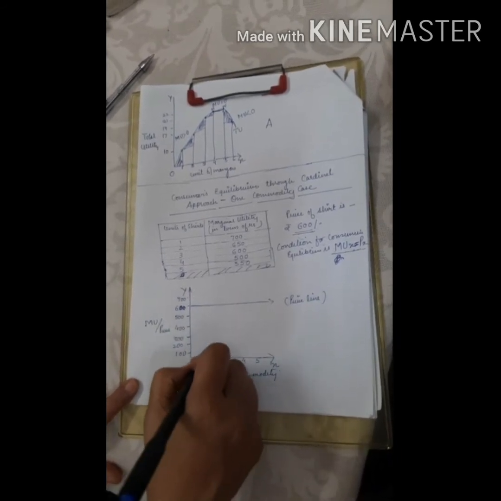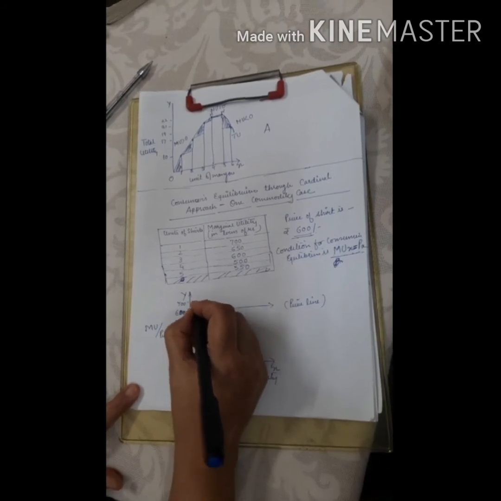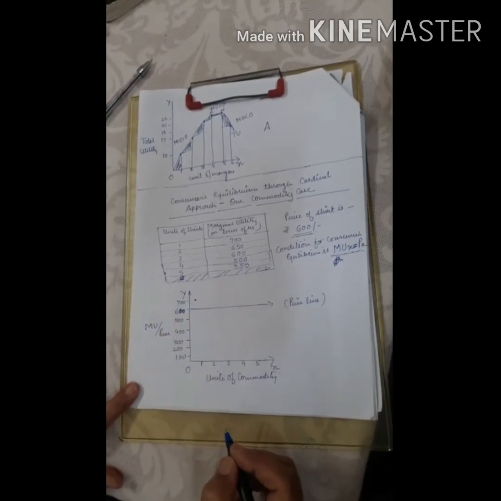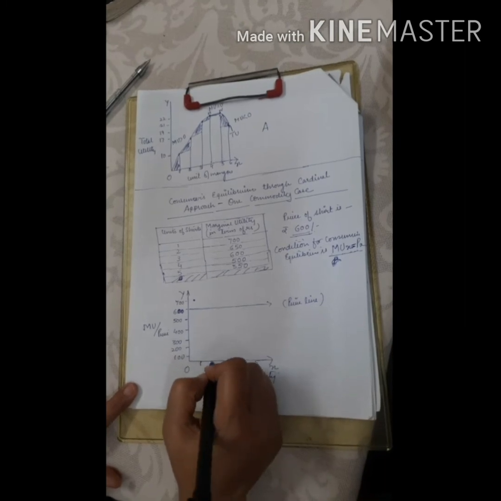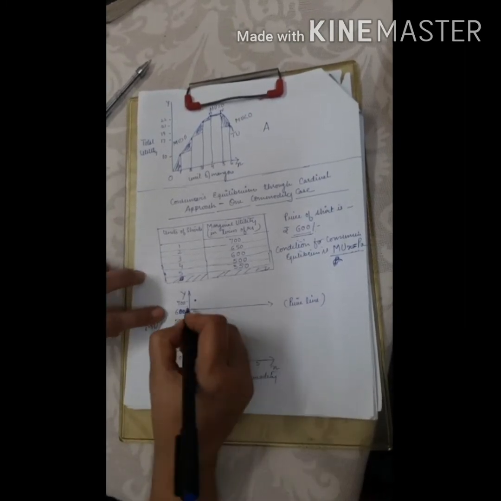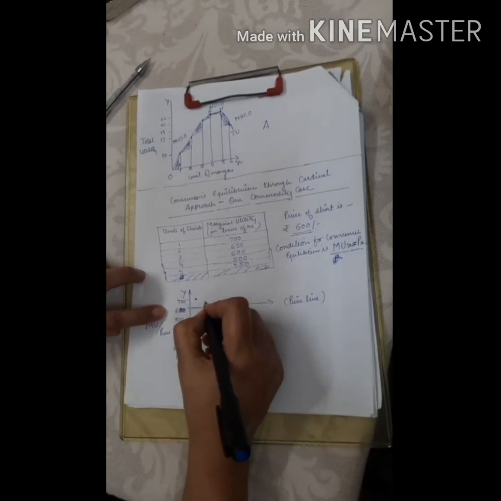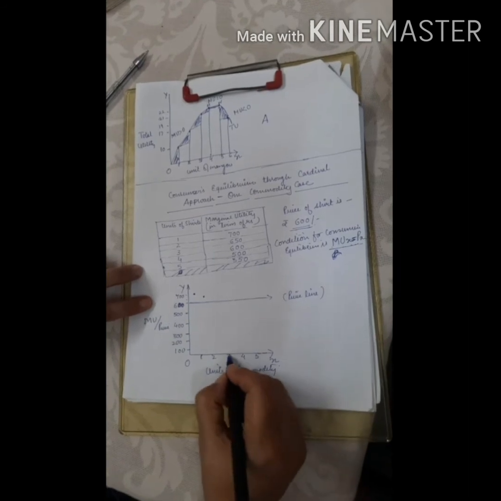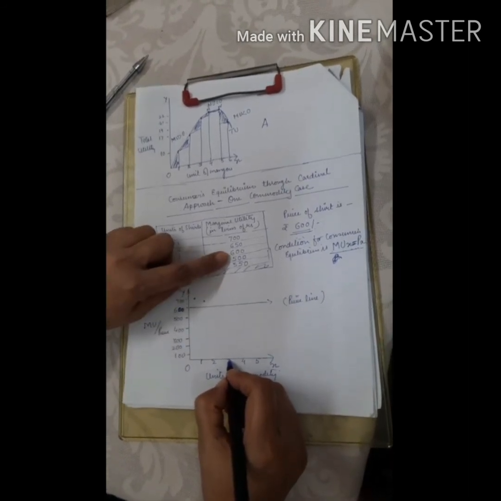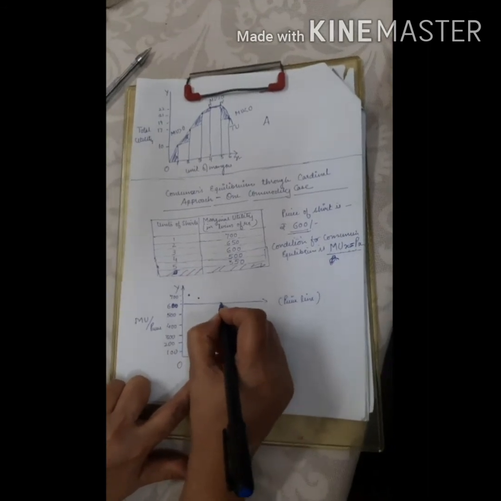Okay, now we will start matching the points. When the consumer consumed the first unit, the satisfaction was equal to 700 rupees, equal to marginal utility. Second shirt he consumed, the satisfaction was equal to 650 rupees, so somewhere in between over here we will make the point. Third shirt, the satisfaction is 600, so we will make it over here.